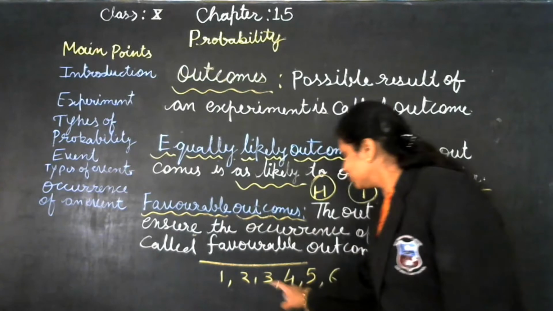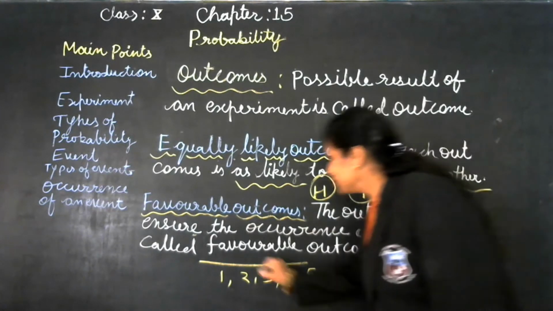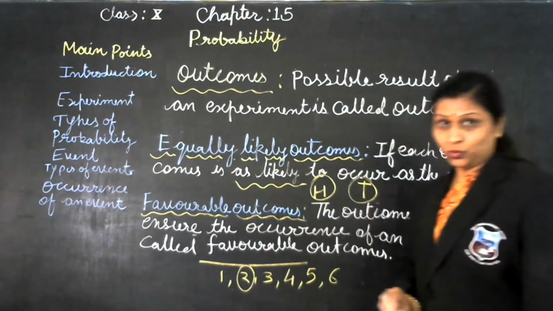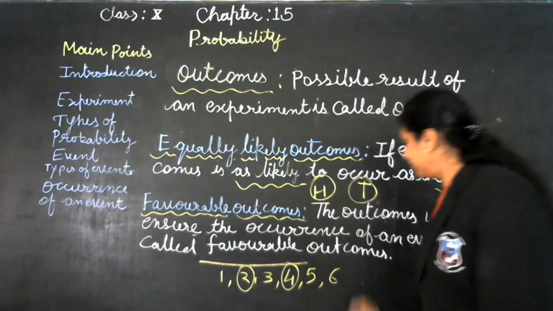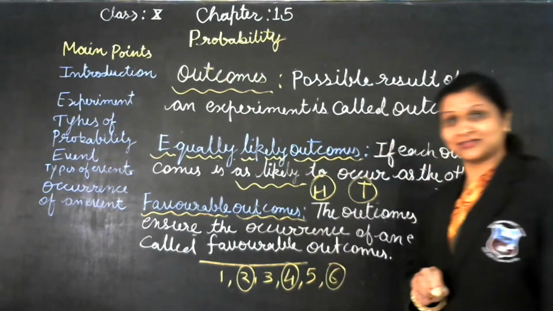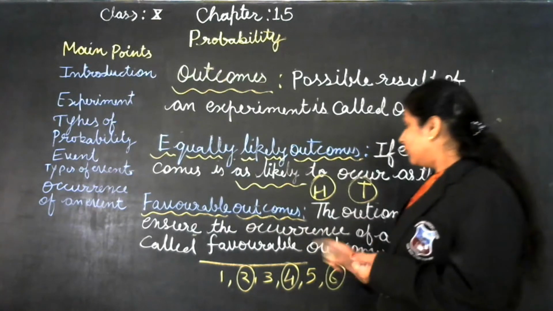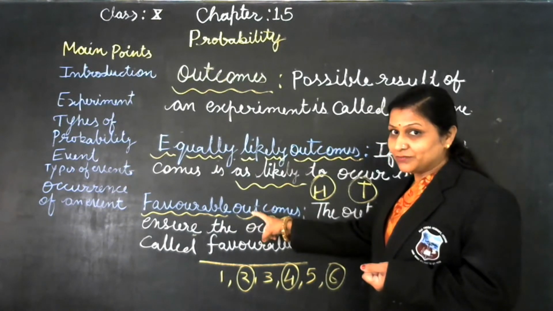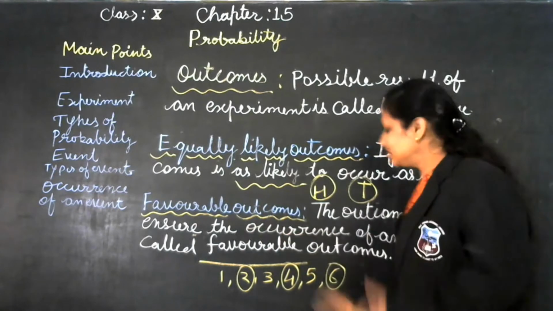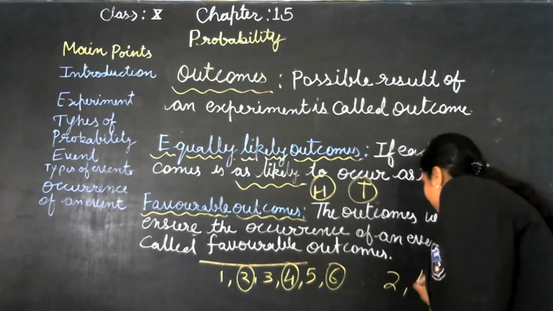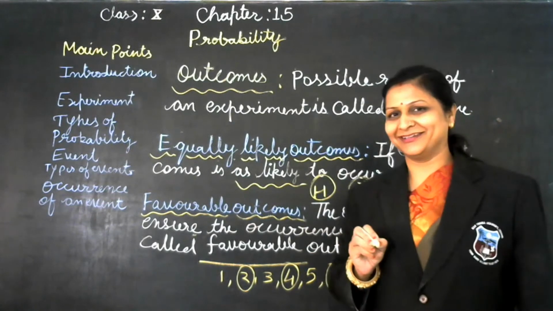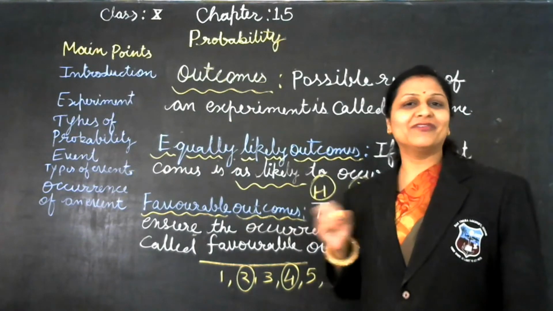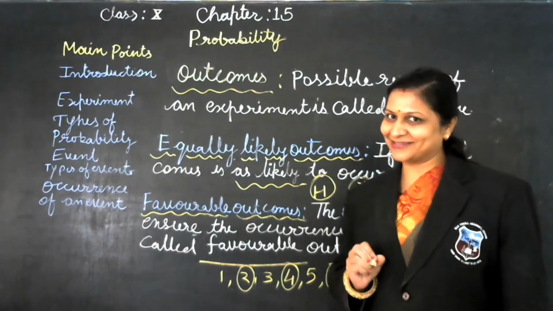In which 2 is an even number, 4 is also an even number, and the last one is 6. So, what are the favorable outcomes? If we want even numbers, 2, 4 and 6. If we get these numbers, these are the favorable outcomes for us.